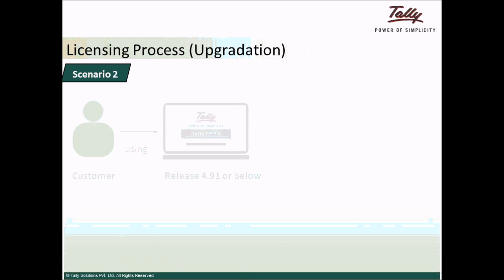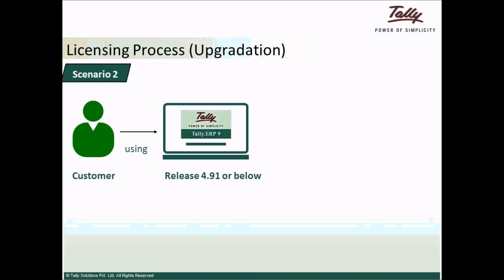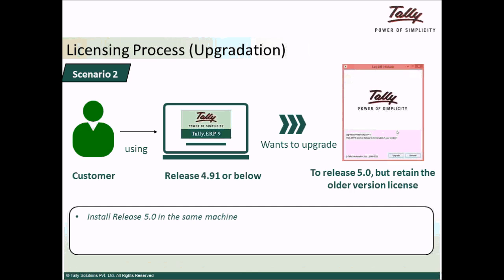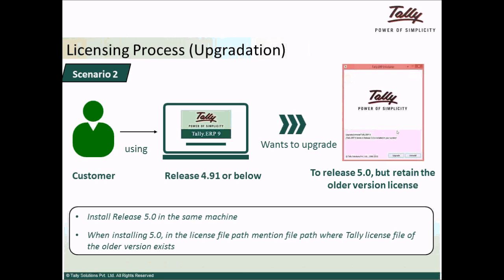Scenario 2. A customer using Tally ERP 9 release 4.91 or below wants to upgrade to release 5.0 but retain the older version. In such cases, Tally ERP 9 5.0 should be installed on the same machine, but at the time of installation, when the system prompts for the license path, mention the path where the Tally license file of the older version exists.